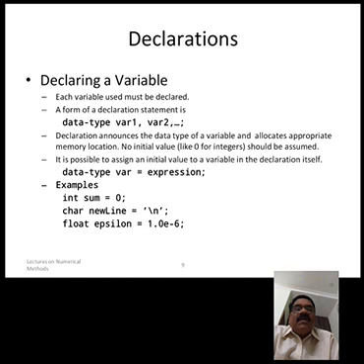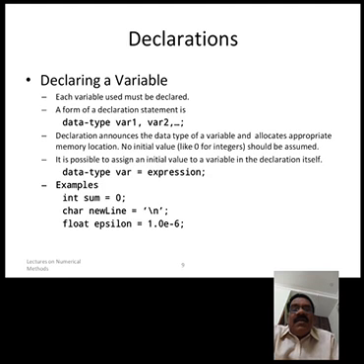Declaration announces the data type of a variable and allocates the appropriate memory location; no initial value should be assumed. It is possible to assign an initial value to a variable in the declaration itself. See the example here, it's very clear. int sum = 0.